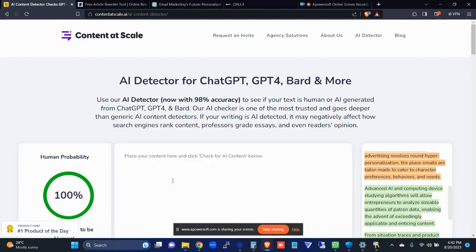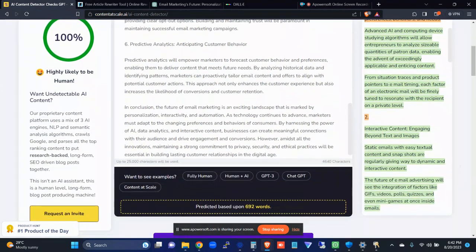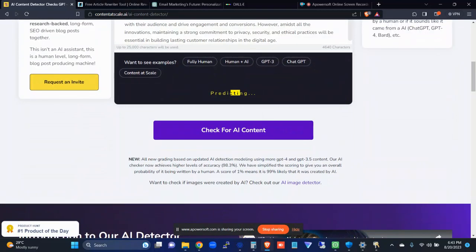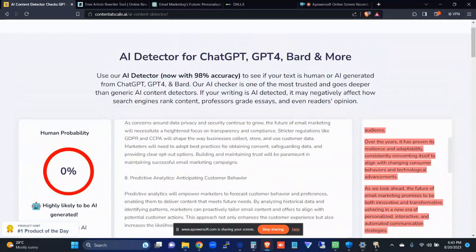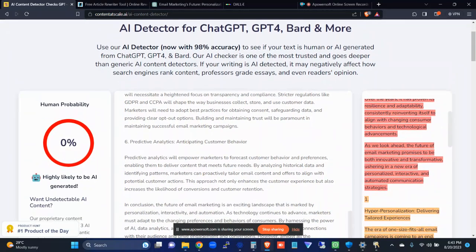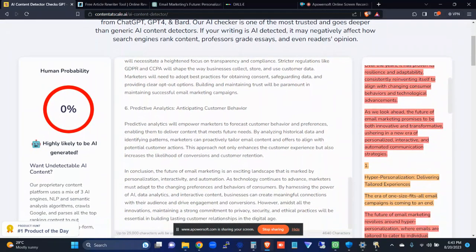I want to remove this, paste an article written by AI, and check for AI content. It takes a few seconds. All right, let's see. Human probability is 0. This article is highly likely to have been generated using AI. And that is true. But now again, how can we ensure that this article is not detected as having been written by AI? So you come here.